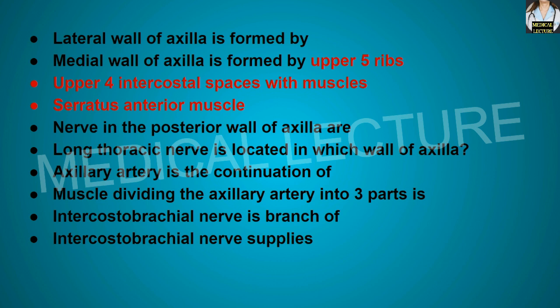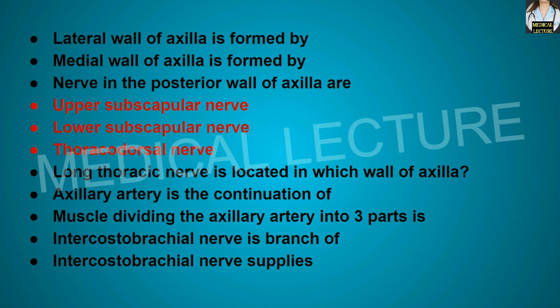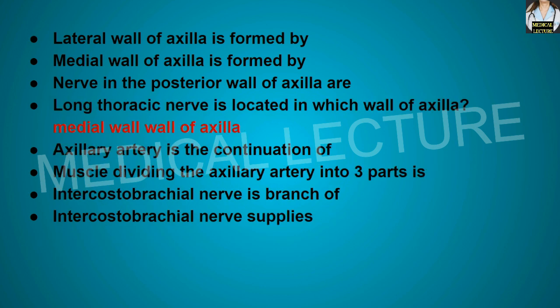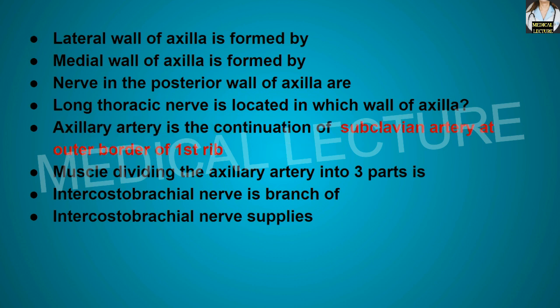Nerves in the posterior wall of the axilla are upper subscapular nerve, lower subscapular nerve, and the thoracodorsal nerve. Long thoracic nerve is located in which wall of the axilla? So at the medial wall of the axilla. Axillary artery is the continuation of subclavian artery at the outer border of the first rib.